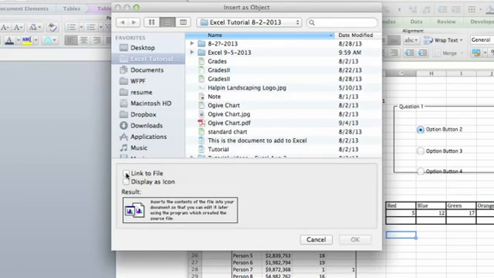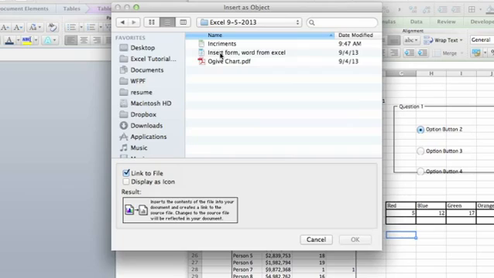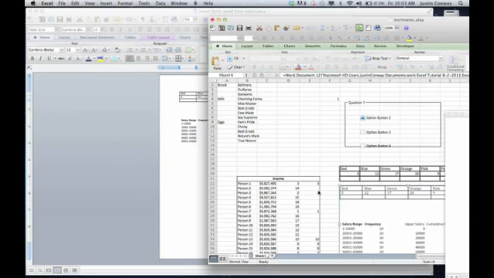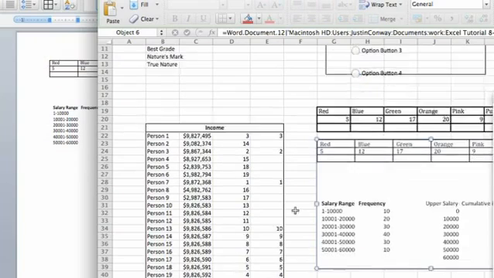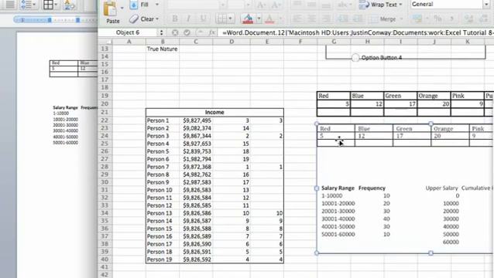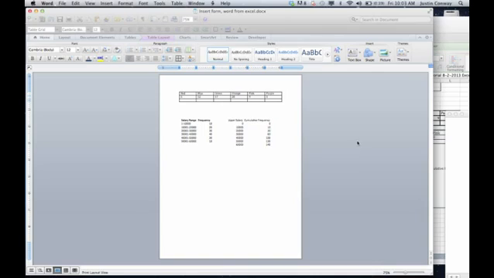So we're going to click that link, and what that'll do is when you select the Word document, it's going to take the information from that Word document, and again, it's going to link back to that Word document so that when you edit that information, as you can see, it populated that information here in the Excel document, and if you double click on it, it brings you to the Word document to make your edits.